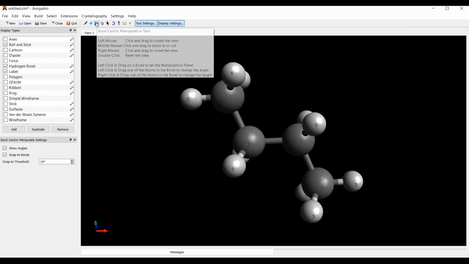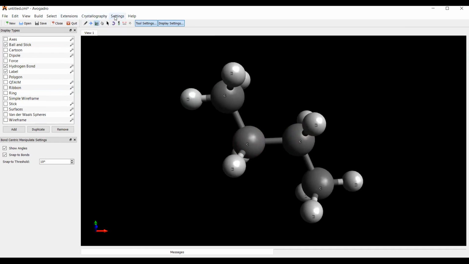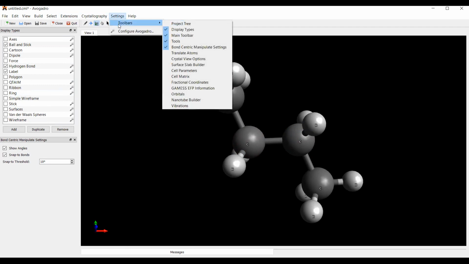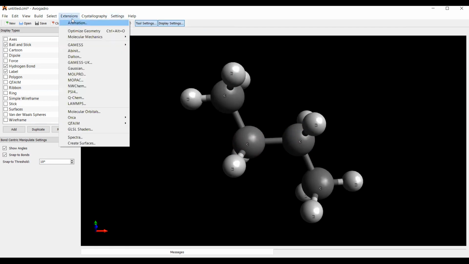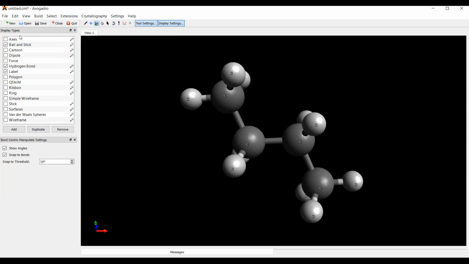Bond centric manipulation, so bond angles. No, I need to have dihedral, dihedral. Very good.